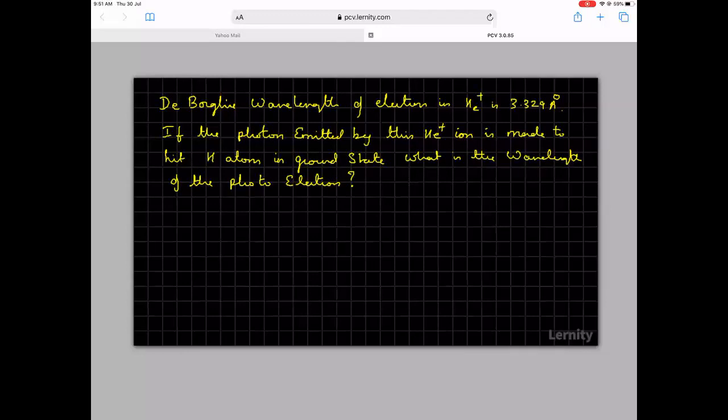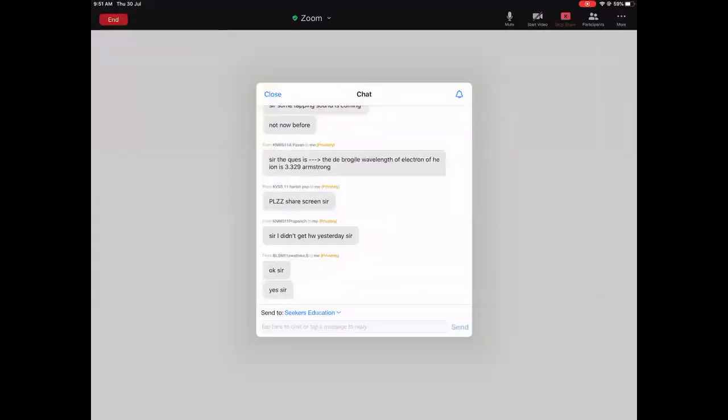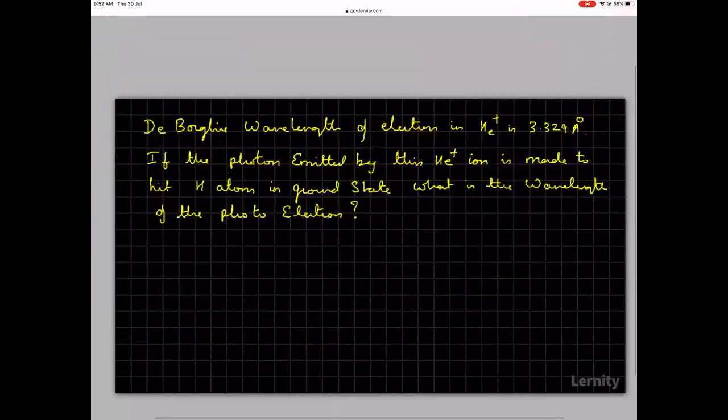So whenever a question is given, my first job is to check what is the meaning of the question. I hope all of you are able to see the screen. Yes, good. So there is a de Broglie wavelength of an electron.